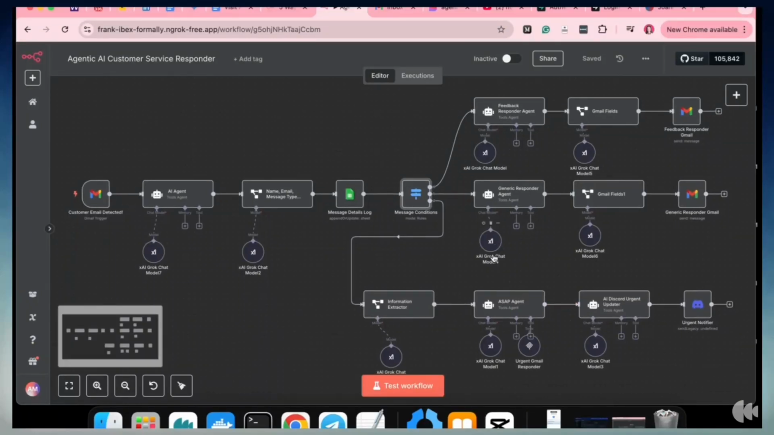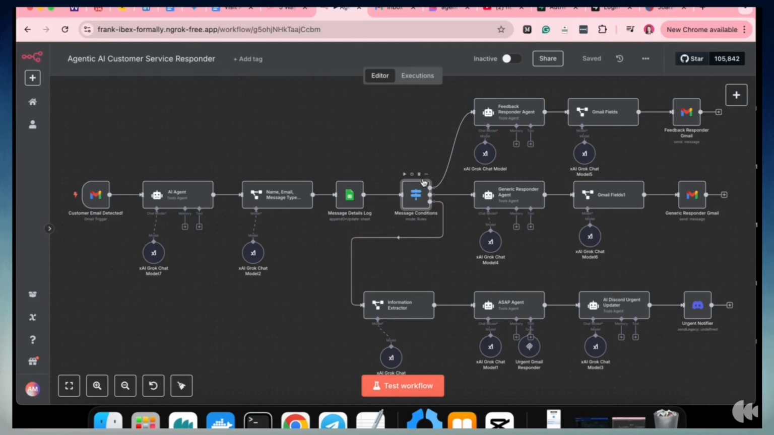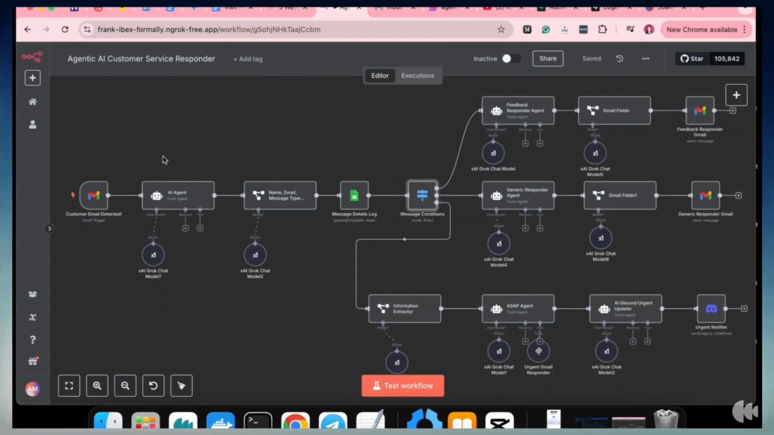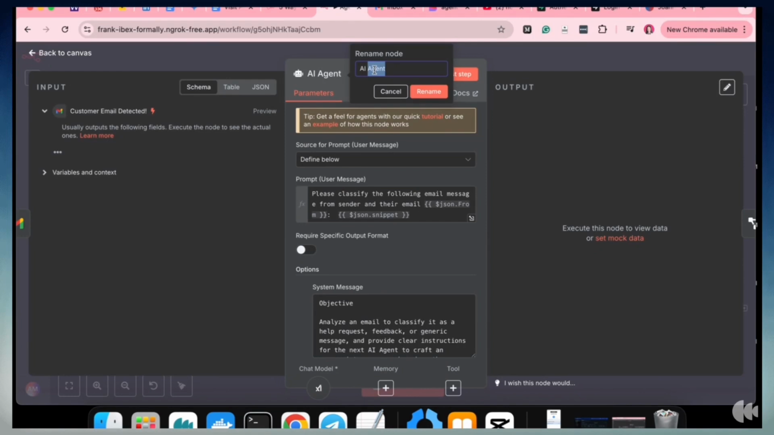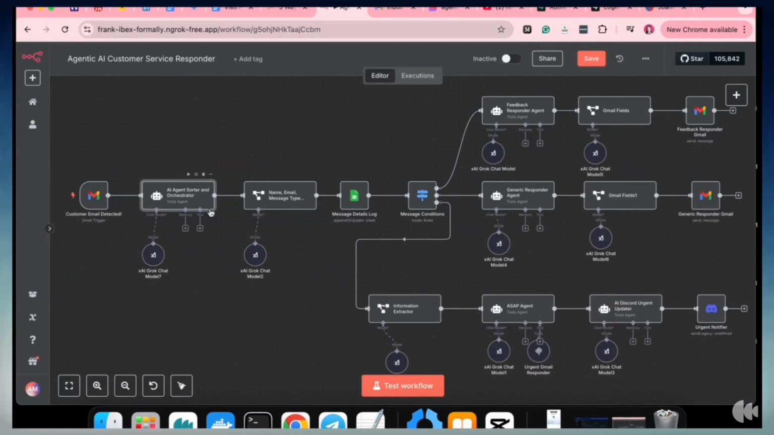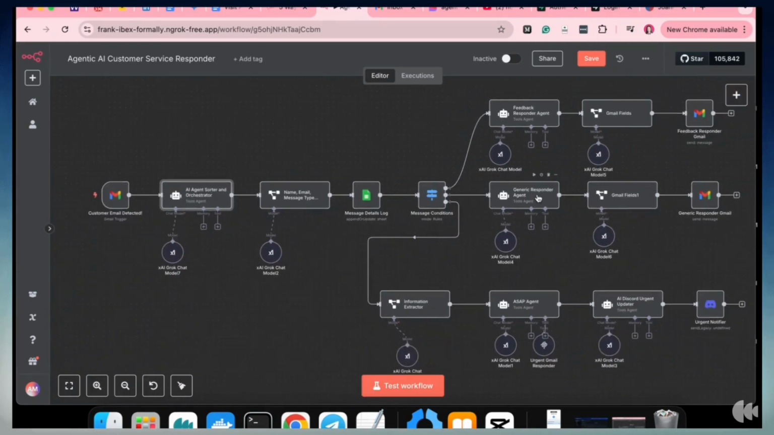This is one of the other complex systems that I've built on N8N, which is the Agentic AI Customer Service Responder that leads with an AI agent, receives any inquiries through email. This one is an AI agent, sorter, and orchestrator. It sorts the data that it should be getting from the email to be able to decide if it is a feedback type of email, a generic response, or an email that requires us to help the user.